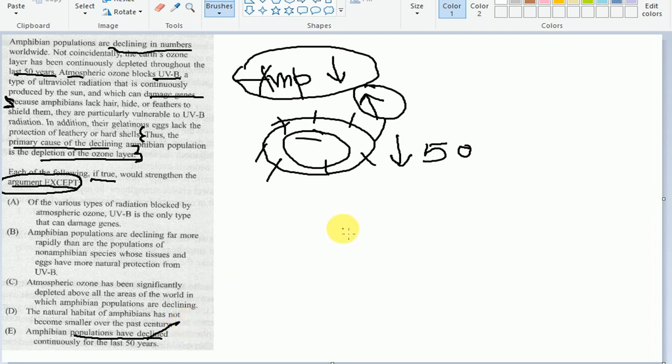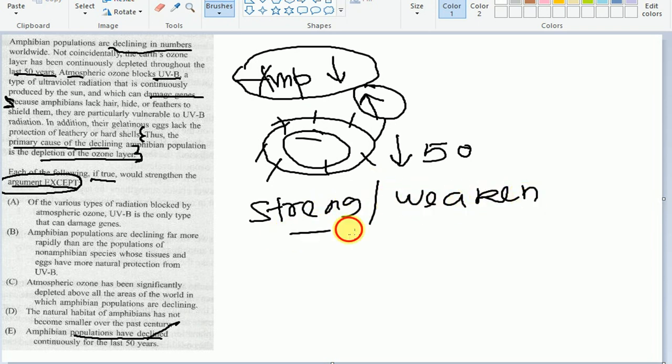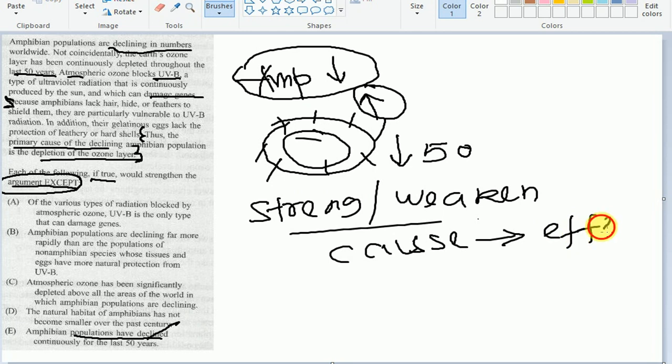Whenever you encounter a strengthen or weaken question, mostly in the case of cause and effect, there will be at least one option which will provide an alternate cause, right? The cause given by the author was the depletion of the ozone layer, right? That is affecting the amphibian population.